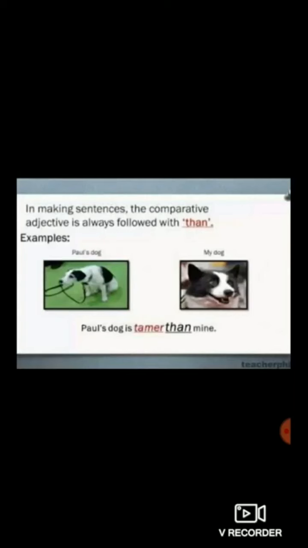So this is comparative degree because there is comparison between two dogs. The adjective here is tamer, and after the adjective, than is followed. So an adjective is always followed by than. After the adjective we always write than.